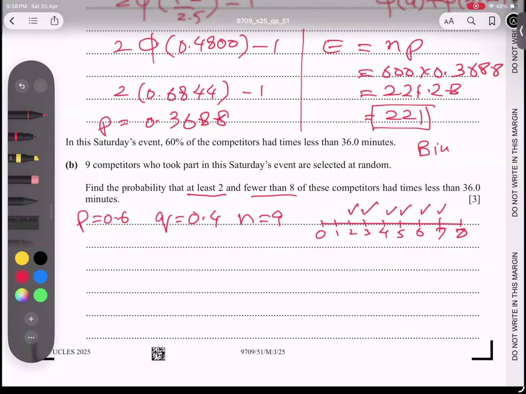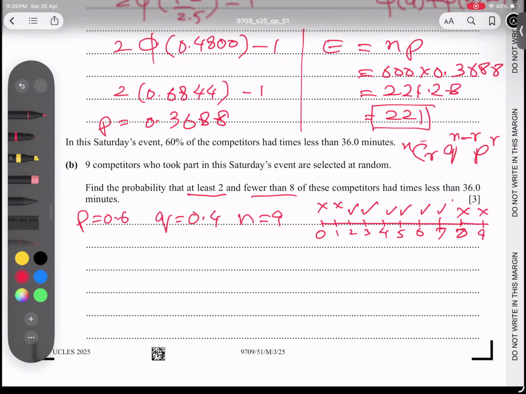So how many formulas do we have to apply? You can count, 6 formulas we have to apply. And the formula of binomial you know very well: nCr q to power n minus r and p to power r. But on the other end, 8 I don't need, 0 I don't need, and 1 I don't need. Sorry, there are 9 total competitors.